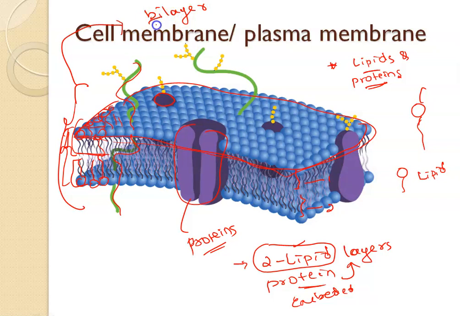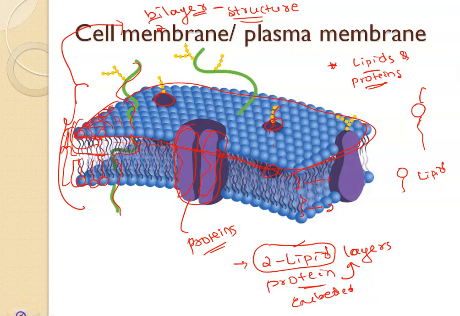Why? Bi means what? Two. Here we have two layers of lipids. In the two layers of lipids, we have embedded protein molecules. I hope you see here, this is also protein, one kind of protein we have inserted inside them. Because of having two layers of lipids, we call this a bilayer structure. So our plasma membrane has a bilayer structure. Okay, I hope you understood.